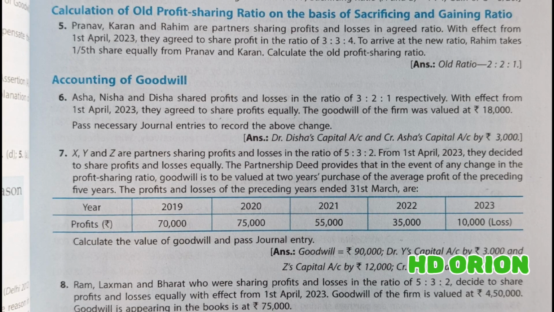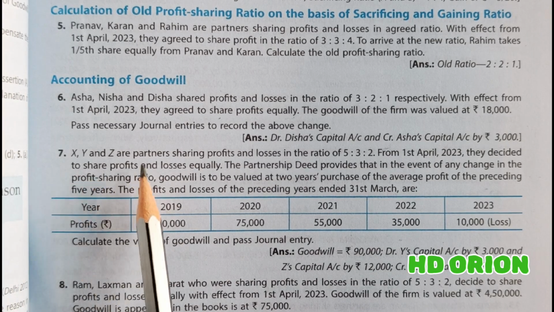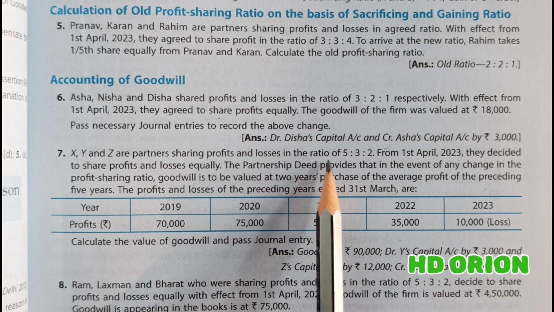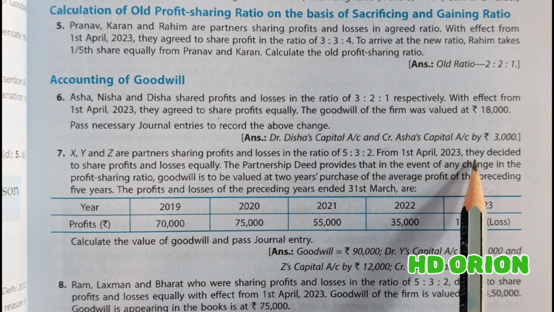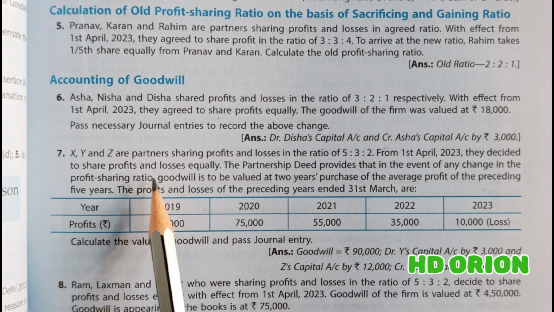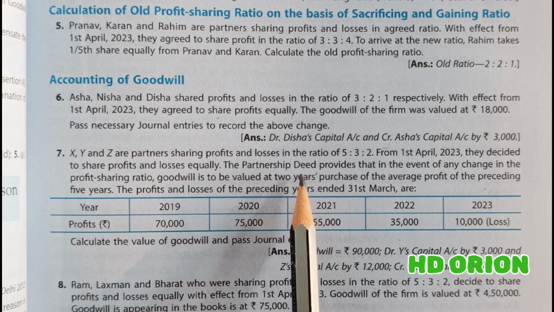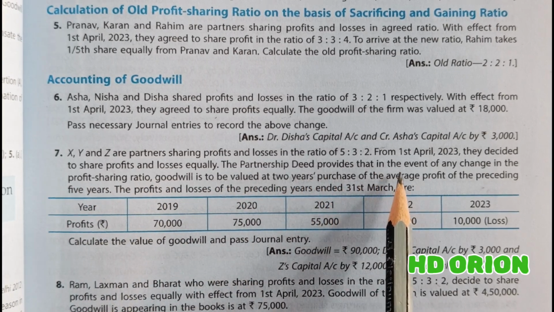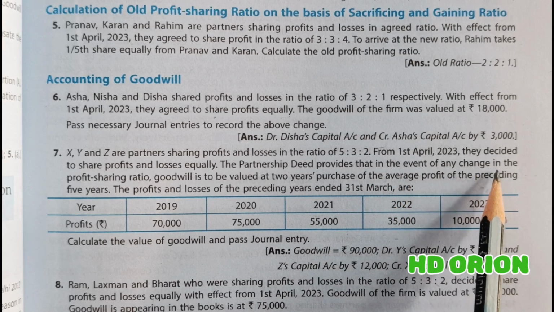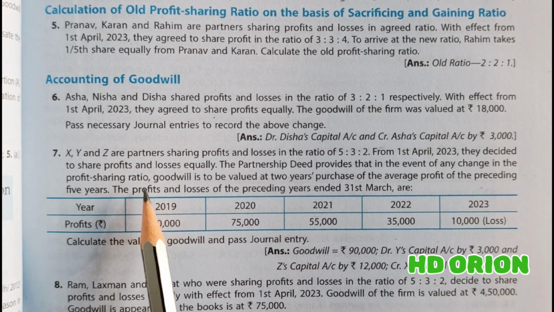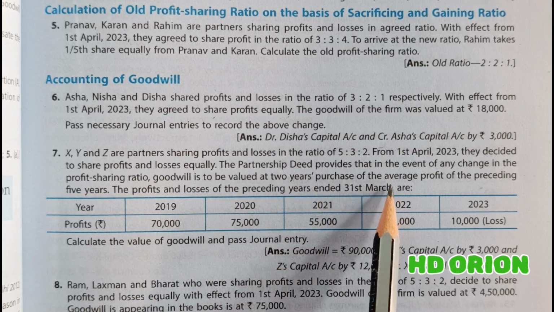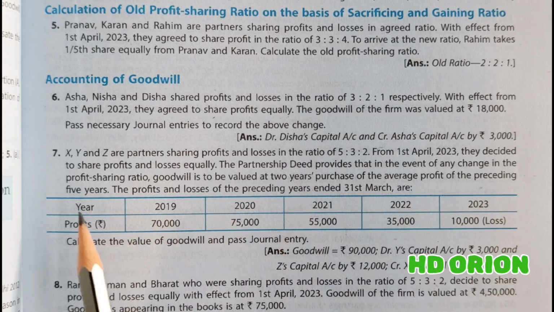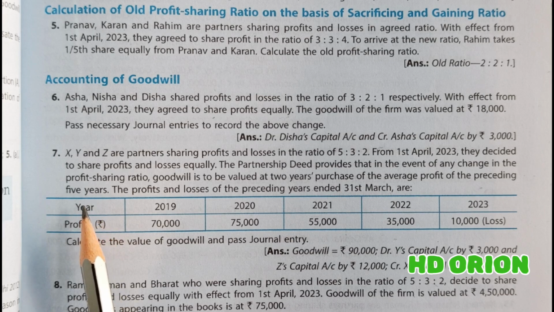Now let us see question number 7. X, Y, and Z are partners sharing profits and losses in the ratio of 5:3:2. From 1st April 2023, they decided to share profits and losses equally. The partnership deed provides that in the event of any change in the profit sharing ratio, goodwill is to be valued at 2 years purchase of average profit of the preceding 5 years.